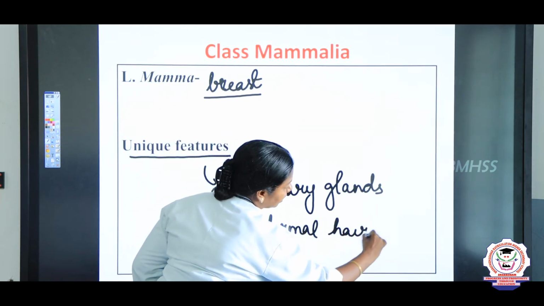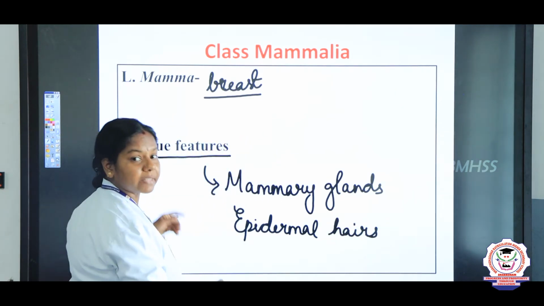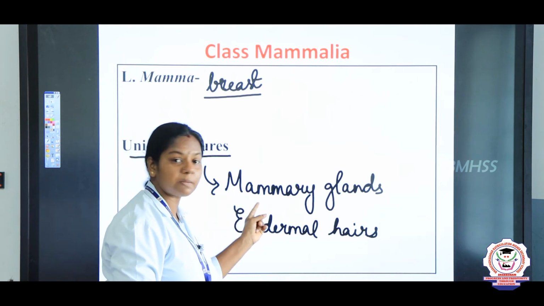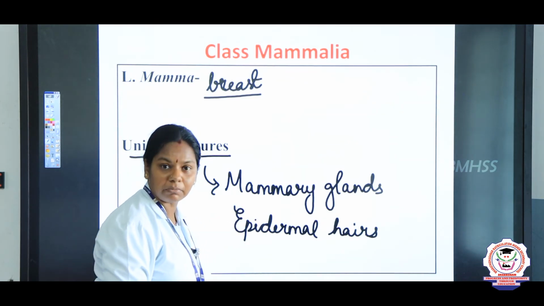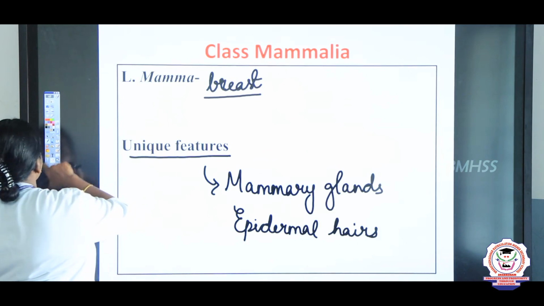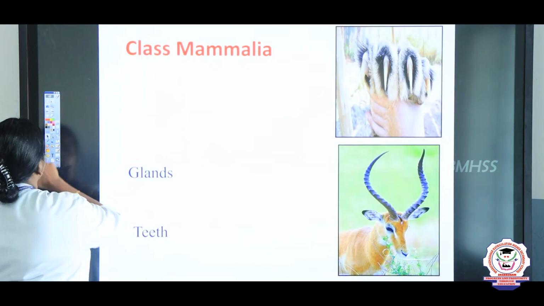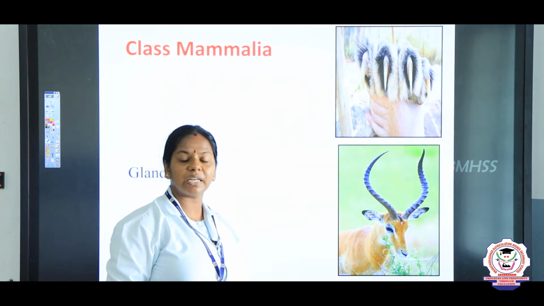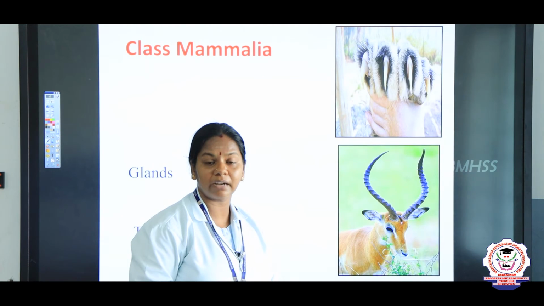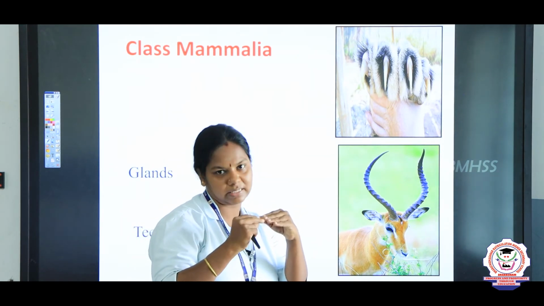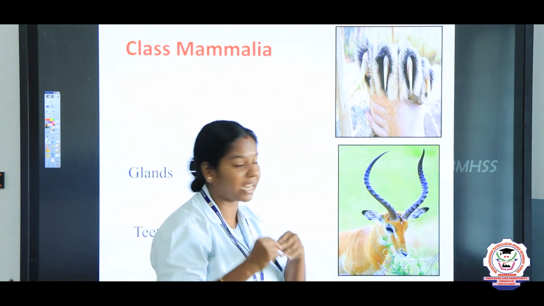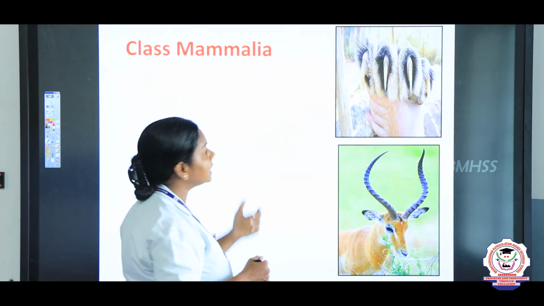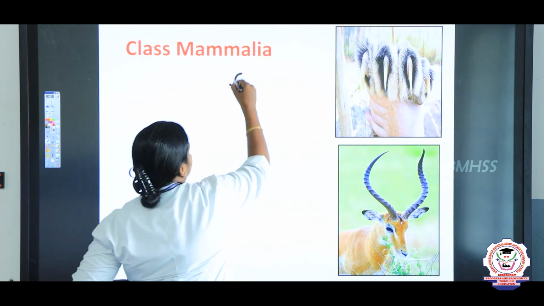Epidermal hair. From this, 2 more questions may be asked. What are the characteristic features of mammals? These two are the answer. It possesses the mammary glands and epidermal hairs. And now we are going to see some of the modifications, right? For example, in our skin we can see the hair, and we human beings have nails, right? Skin outgrowths as nails. But some animals like a lion, cat or a tiger, they possess claws.